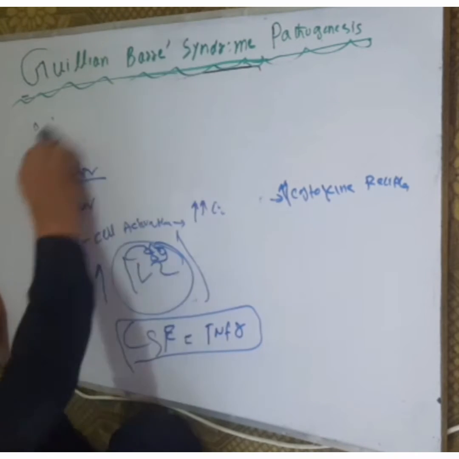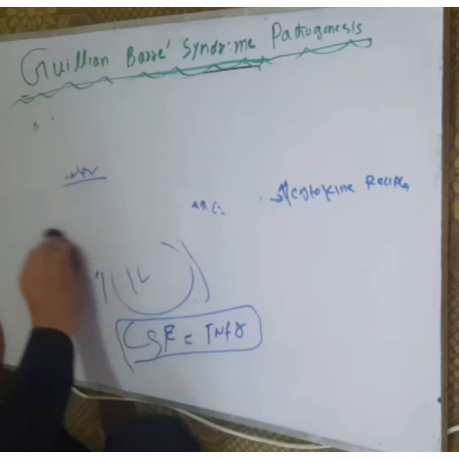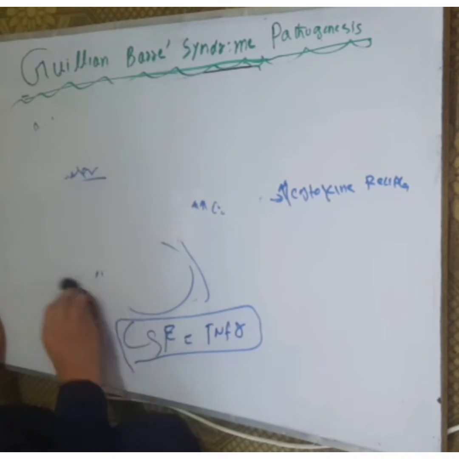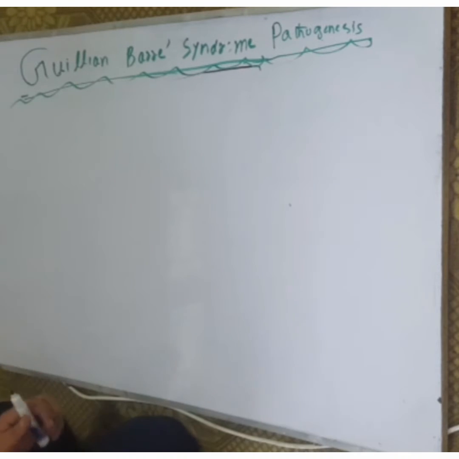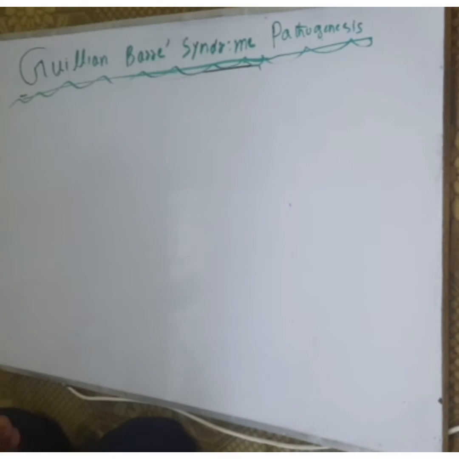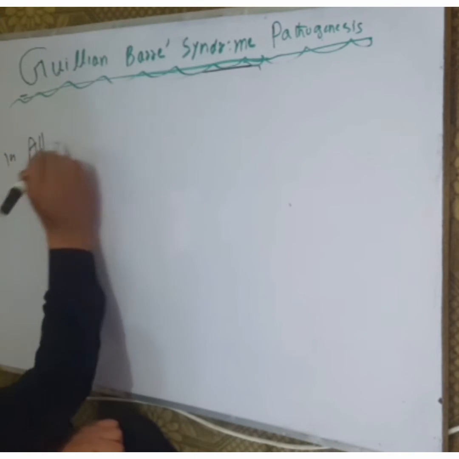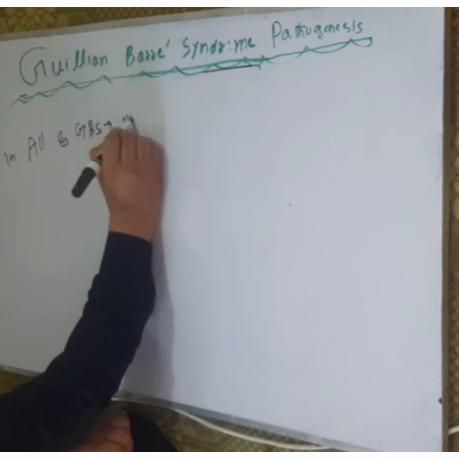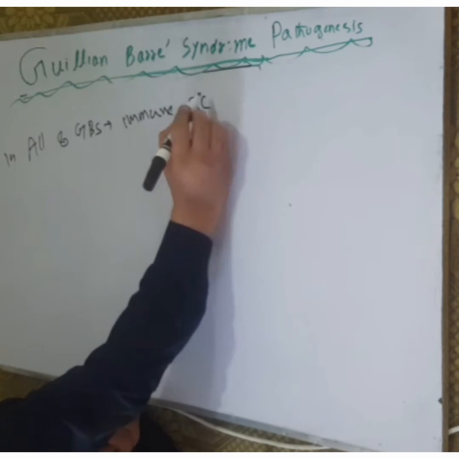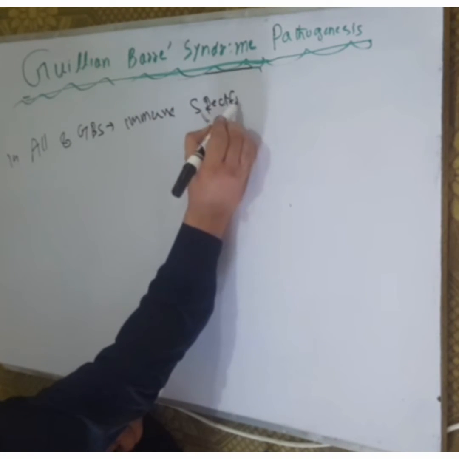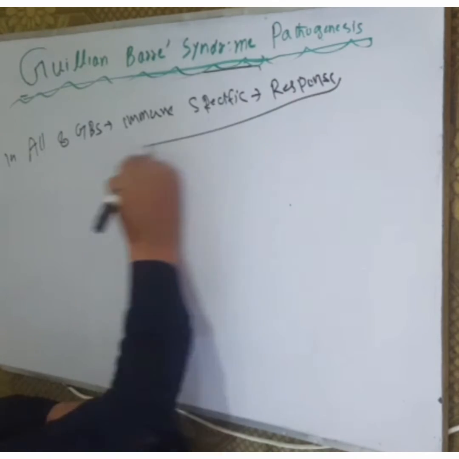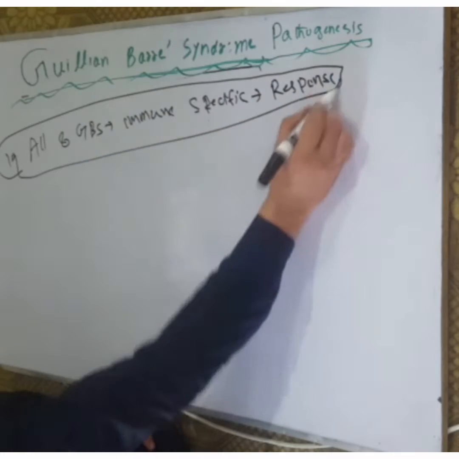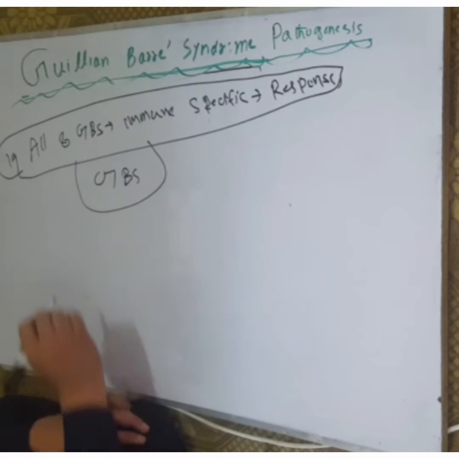The evidence states that in all cases of GBS, there is an immune-specific response. Immune-specific responses are present in all cases of GBS.